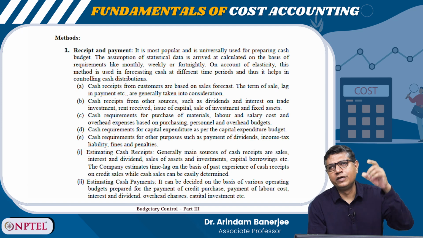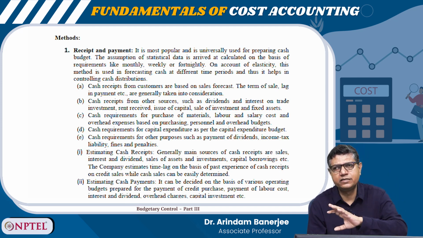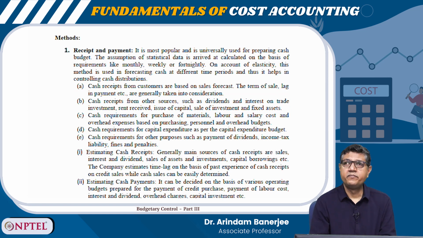So, first I note down the receipts. What could be the major source of receipt? Of course, money received from the debtors. So, first I write cash receipt from debtors. Then if there is any cash sales, that also comes under the receipt part. If there is any cash receipt from other sources apart from sales, for example, getting dividends, getting interest on investments, or rent received, that also comes on the receipt side.